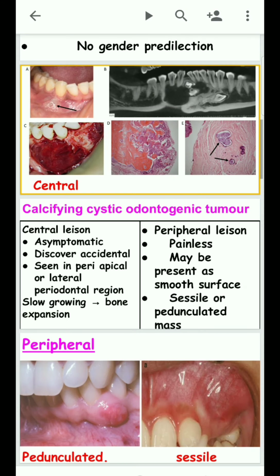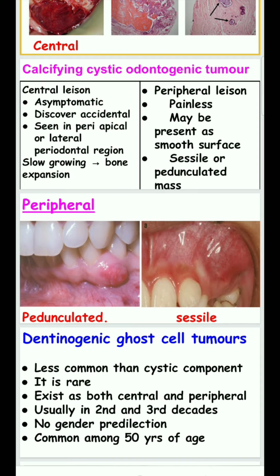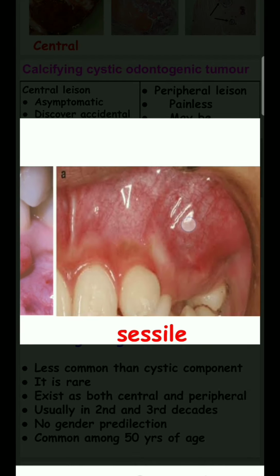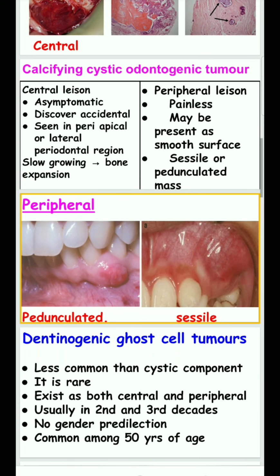It is a slow growing lesion and leads to bony expansion. The peripheral lesion is painless and may present with a smooth surface. That means it presents in the soft tissue, mostly in the gingival area. It may be sessile or pedunculated. Sessile means it has a broad base. Pedunculated means it is a bulgy area seen in the gingival portion.